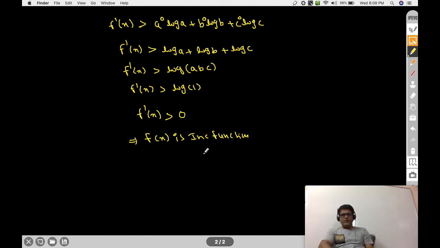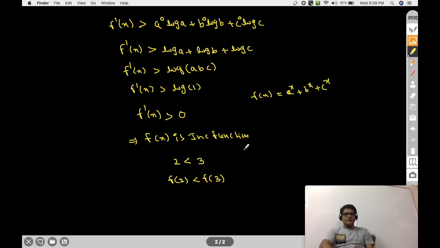So f of x is an increasing function, and 2 is less than 3, therefore the inequality remains the same because it is an increasing function: f of 2 is less than f of 3. But what is our f of x? We considered f of x as a power x plus b power x plus c power x.